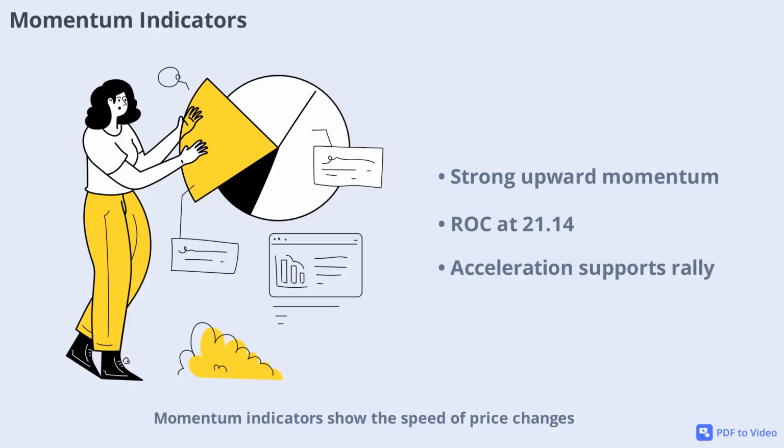Momentum indicators show the speed of price changes. DJT's 10-day momentum is 2.19, and the 20-day momentum is 3.69. The rate of change (ROC) is 21.14 and the price acceleration is 2.68. These high values indicate that DJT is in a strong upward phase with buyers pushing the price higher at an increasing rate. Such momentum can attract more traders, fueling further gains.